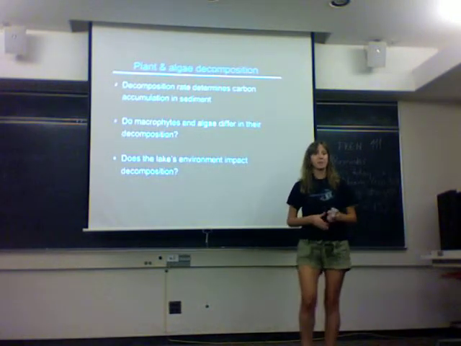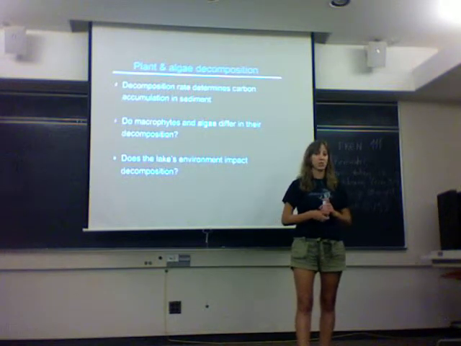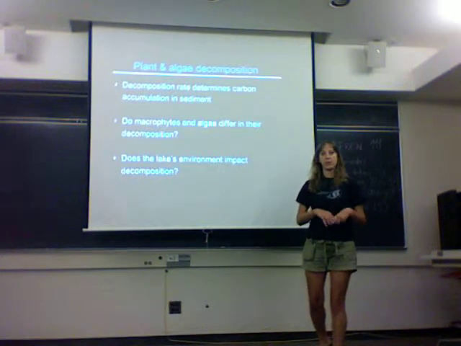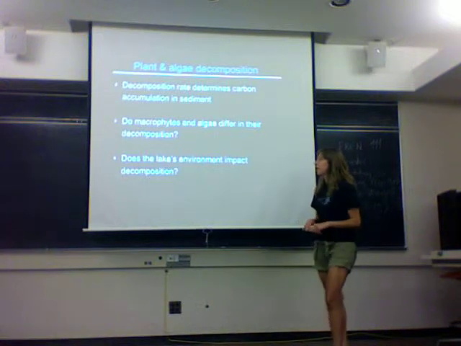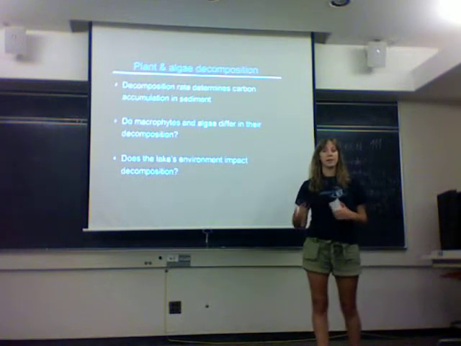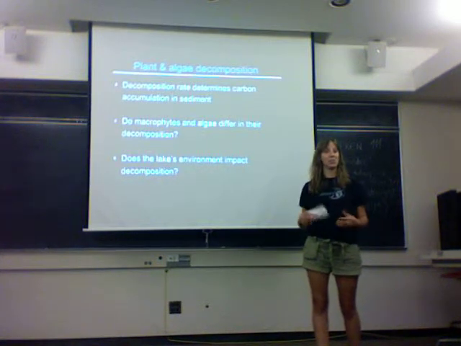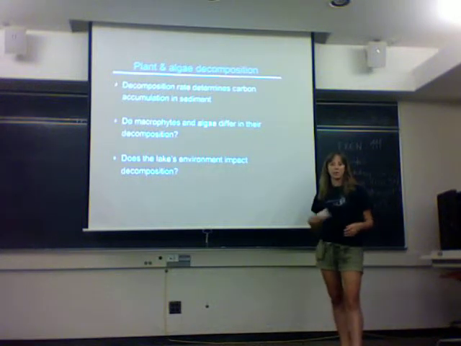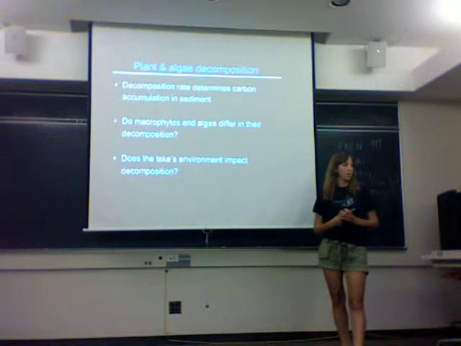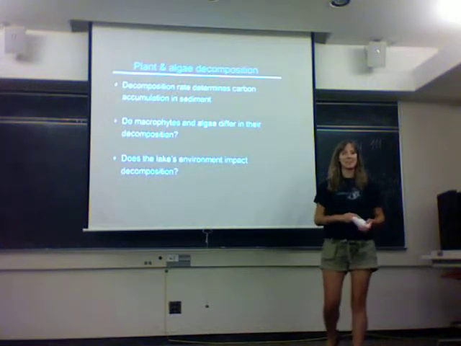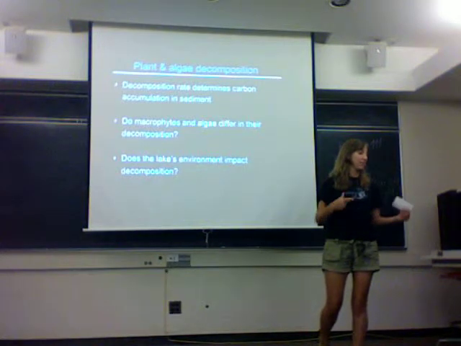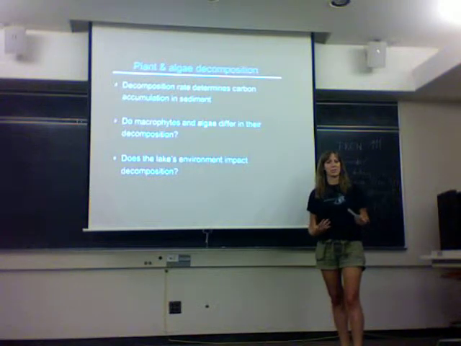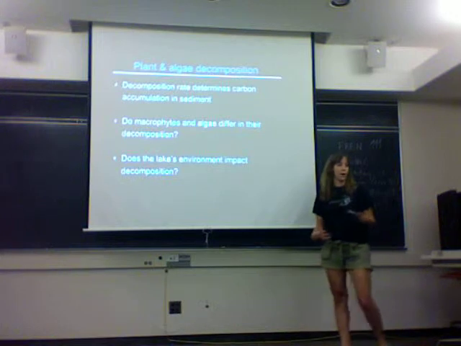Now, the rate of decomposition ultimately determines how much carbon is going to be available for accumulation in the sediment. And the two primary producers in these lakes are very different in their composition. Macrophytes are much more complex. They can contain a lot more cellulose than algae do, and therefore ultimately decompose a lot slower than algae do. While algae are very simple organisms, they're very easy to decompose. And in these two different regimes, there's also a very big difference in lake environments. And our question is, how do these different environments impact decomposition, and ultimately, how do they impact carbon burial?